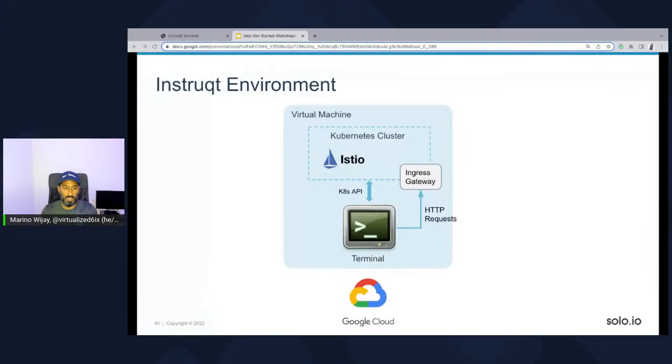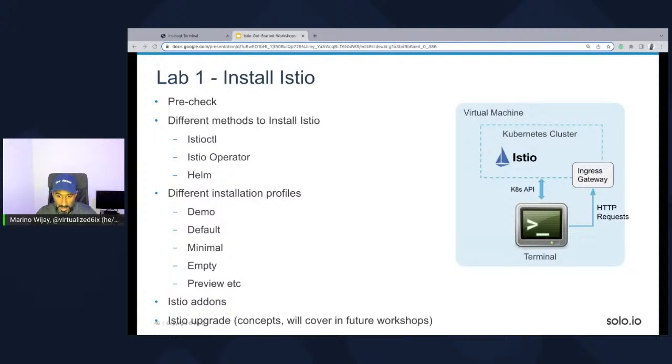You need a browser. You need internet access. I mean, you're already here. You access this webinar through the browser, so you should be able to hop onto this environment pretty quickly. What we're going to be doing is we'll quickly install Istio, and we're going to use the istioctl method to install Istio. There are a couple of other methods that you can use.